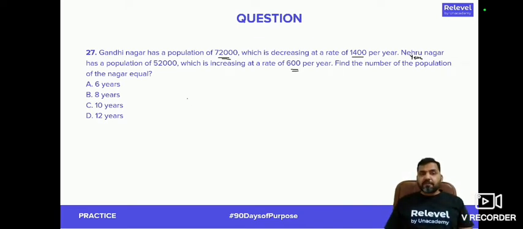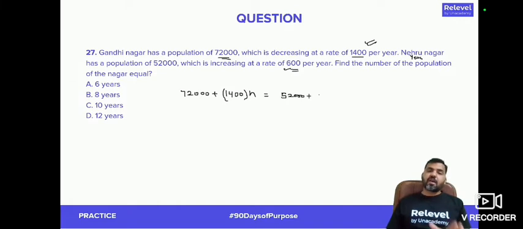You see that Gandhinagar has a population of 72,000, right? It is increasing at a rate of 1,400 per year. So let's say after n years, both of them have the same population. So in every 1 year, there's an increment of 1,400. So in n years, it would be 72,000 plus 1,400 n, right? And Nehru Nagar population at this moment is 52,000. It is getting increased by 600 per year. So in n years, it will get increased by 600 n. And both of it has to be equal, right?